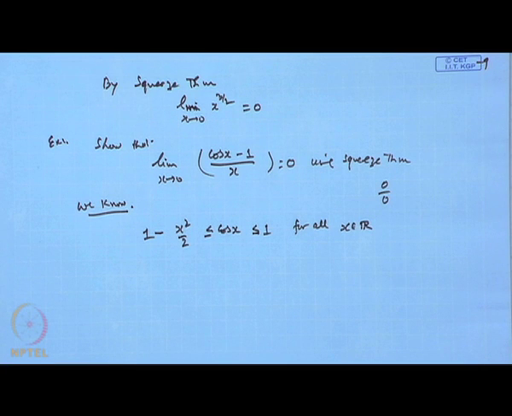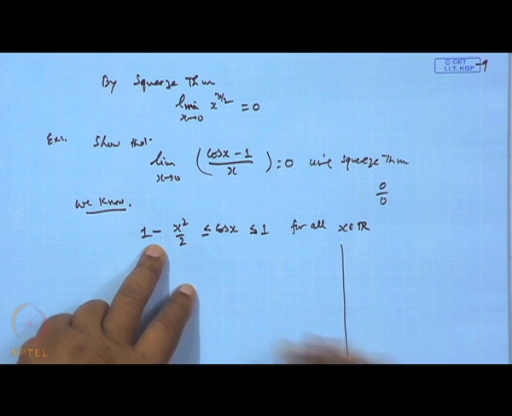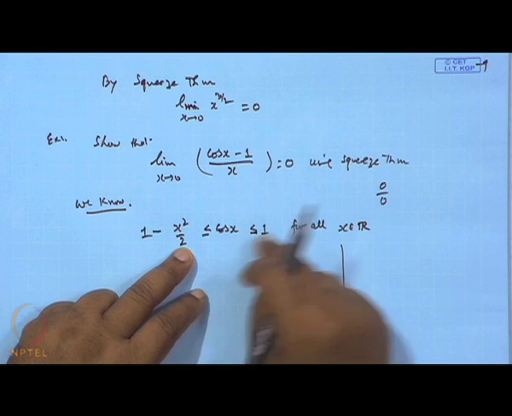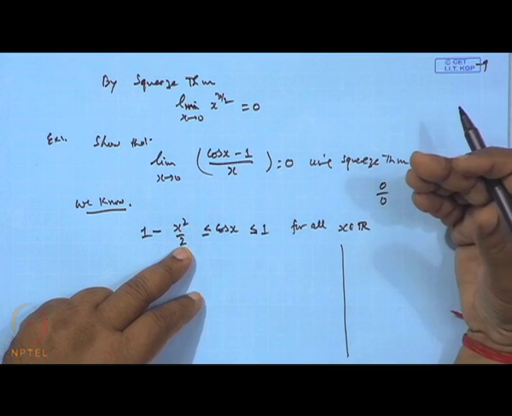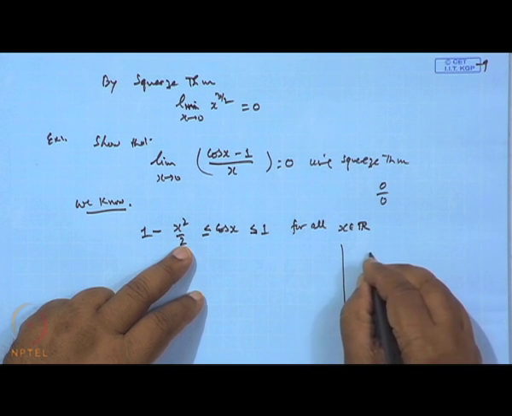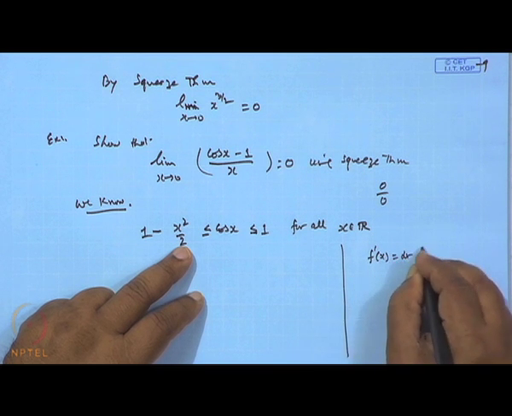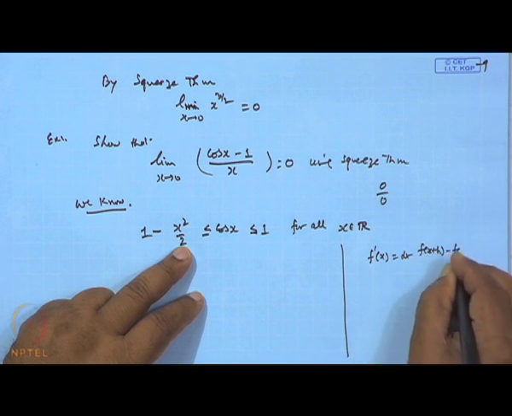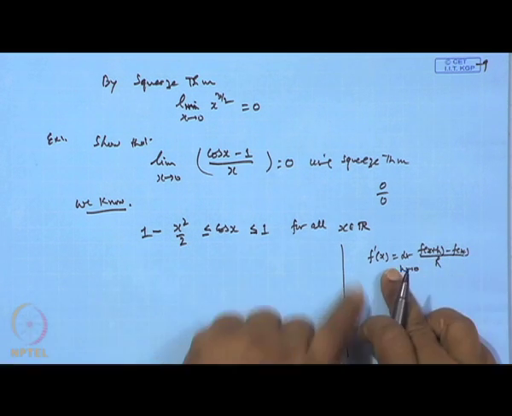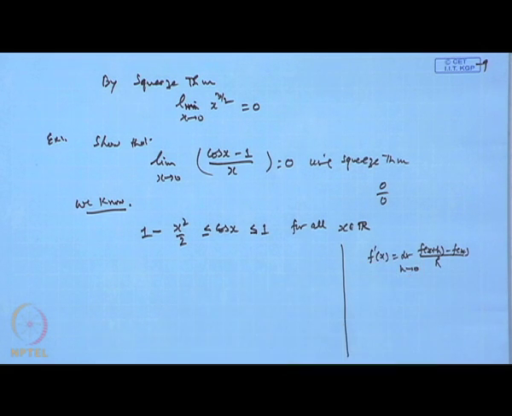In fact, this result is valid. The reason is like this. Of course, we have not discussed it, and it will come when we discuss differentiability and the application of derivatives. But still, let me just finish. When we say the derivative f prime of x, the meaning of this is the limit of f(x plus h) minus f(x) by h when h tends to 0. If this limit exists, we say the function is differentiable and has a derivative f prime of x.